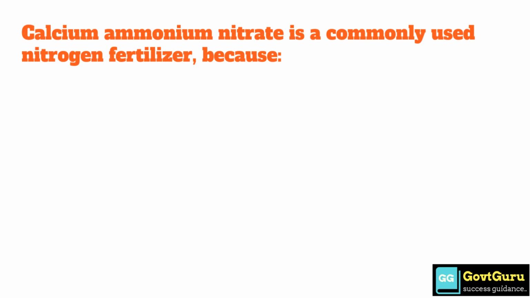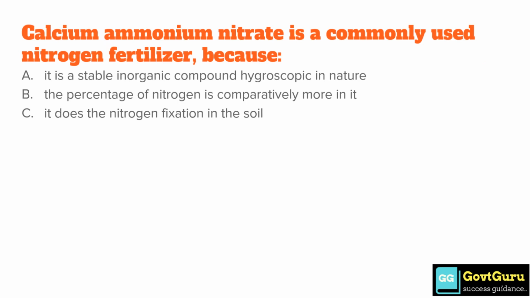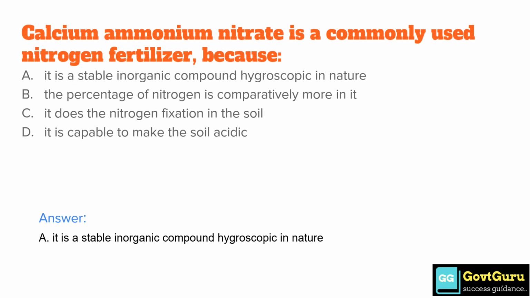Calcium ammonium nitrate is a commonly used nitrogen fertilizer because option A, it is a stable inorganic compound, hygroscopic in nature. Option B, the percentage of nitrogen is comparatively more in it. Option C, it does the nitrogen fixation in the soil. And option D, it is capable of making the soil acidic. The correct answer is option A, it is a stable inorganic compound, hygroscopic in nature.